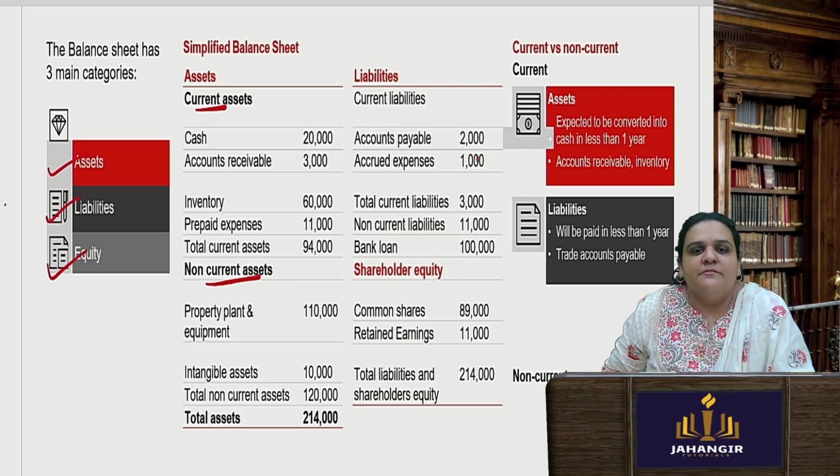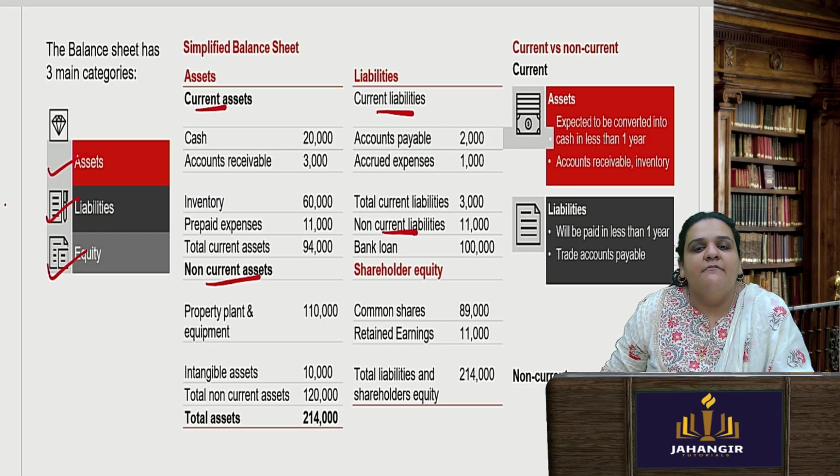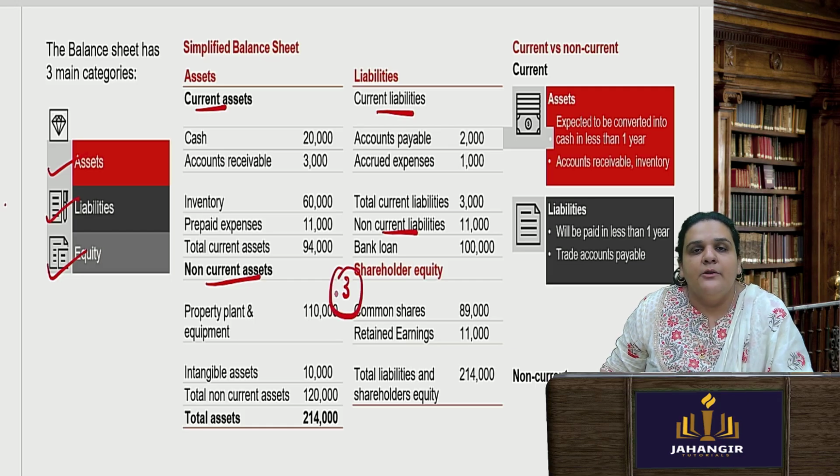The same thing goes even for liabilities. We have current liabilities and non-current liabilities like debentures, bank loans, etc. Shareholders' equity is the third component, where we talk about equity share capital and the profit retained by the company.